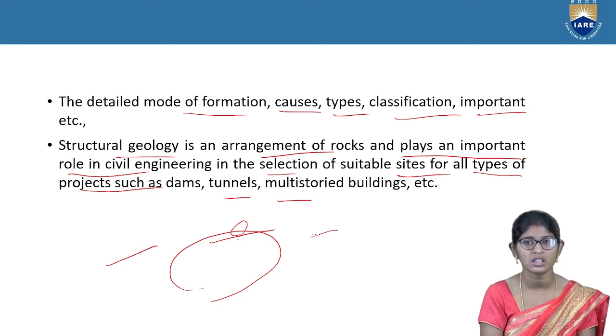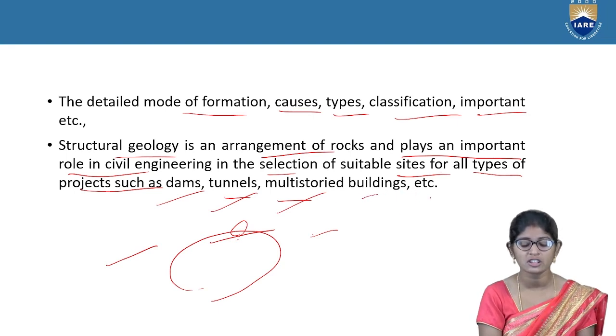That's why you have to check and do the construction in a suitable site, whether for dams, tunnels, multi-story buildings or any constructions. We have to observe the site selection, whether it is suitable or not. For road construction also, the same thing applies.